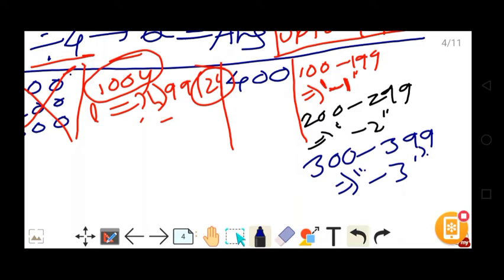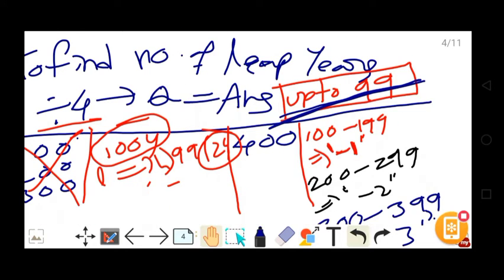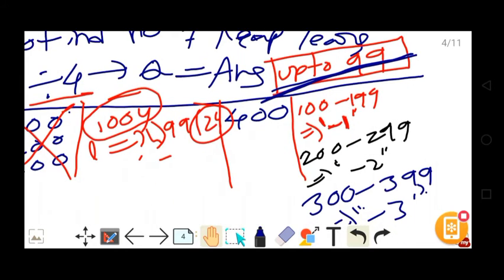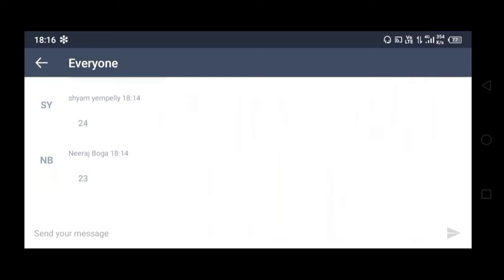This is the extra thing you have to remember. But mostly we have to use it between 0 and 999 only, so no need to worry about it. This is the concept I am telling you. If you understand what we discussed up to now, there is a simple concept we will discuss, then we will enter into the sessions.